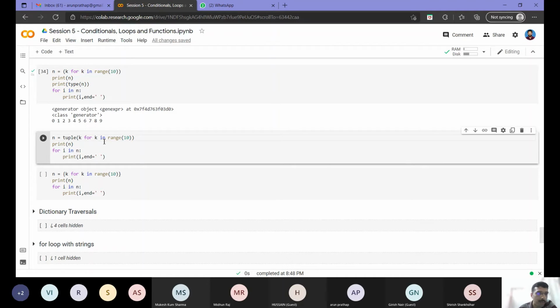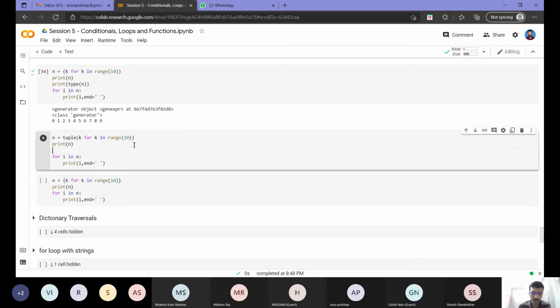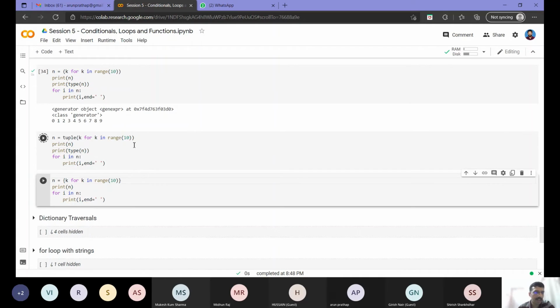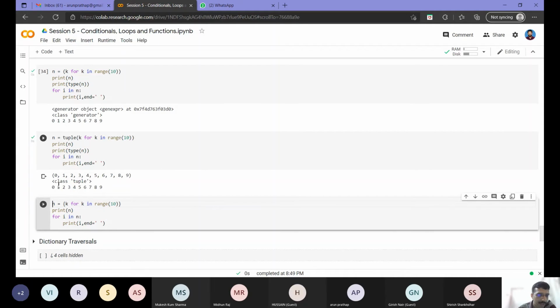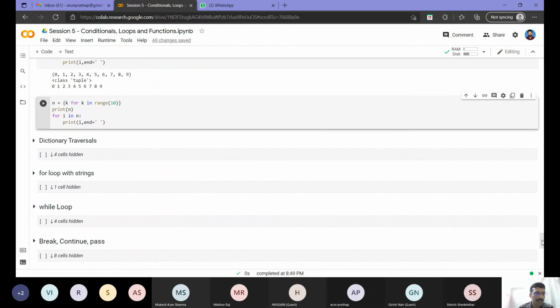Now suppose you want it to be a tuple. You got an n here of type generator, but in your particular application you want it to be of type tuple itself. Then you can do an explicit typecasting to tuple. So if you print the type again and run it, as you can see, the class is of type tuple itself. And here you can directly access the tuple and print the value. So I hope this is clear. Right, Amrit? You got this clear, right?